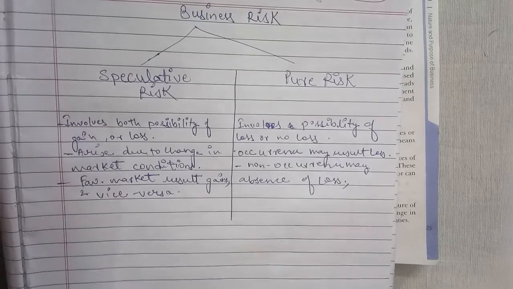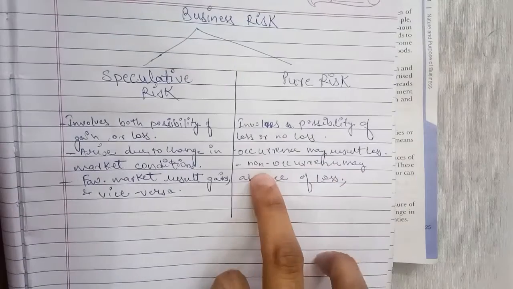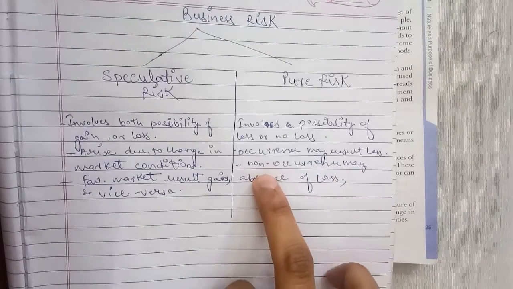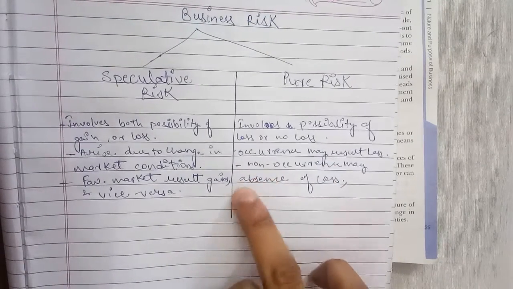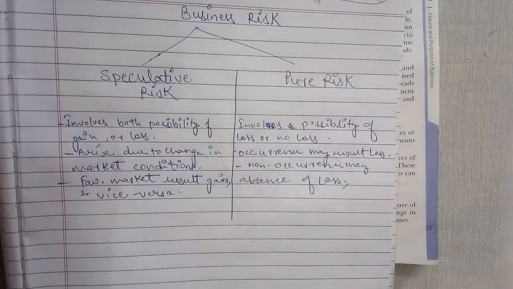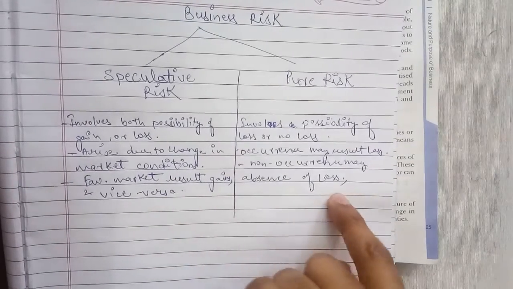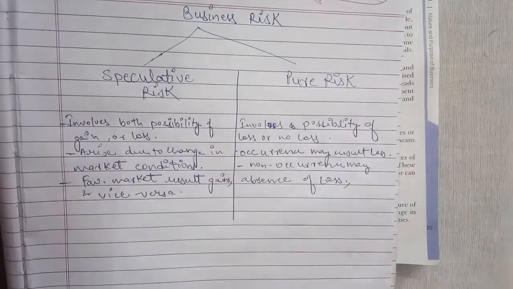Their occurrence may result in losses, whereas their non-occurrence means an absence of loss, which is ultimately a gain.